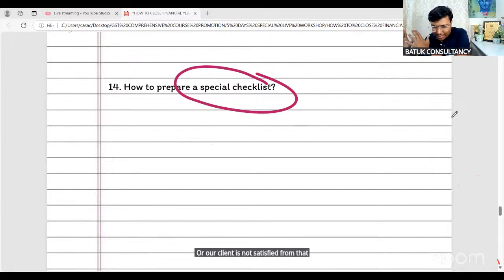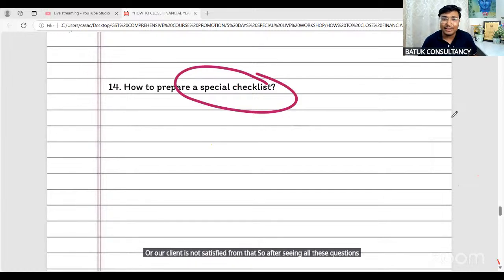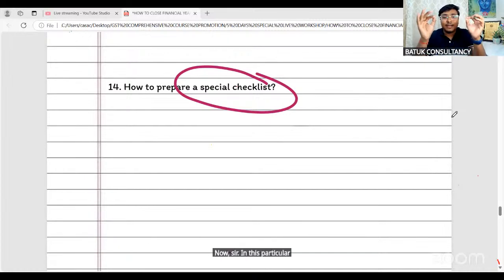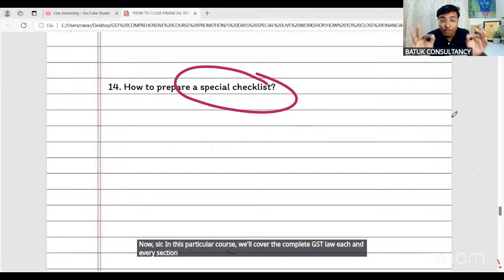So after seeing all these problems, we are coming with a specific course. Sir, the first thing: this is not any type of advertisement. This is just information, because we are not charging anything for this course. In this particular course, we will cover the complete GST law, each and every section and each and every rule of GST law, not in a theoretical way but in a practical way, with application to your day-to-day practice.